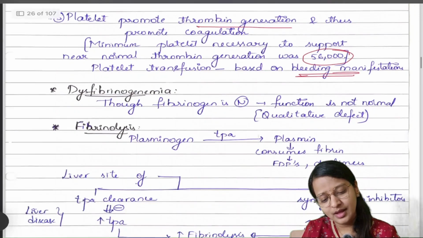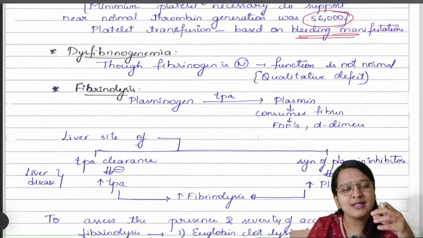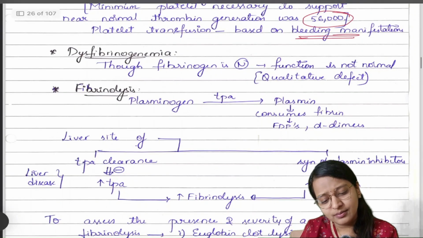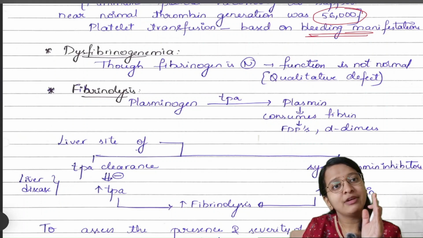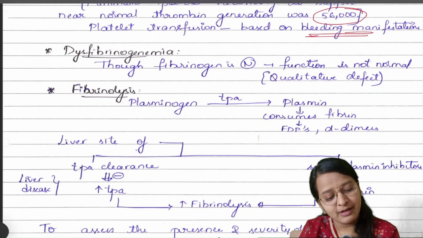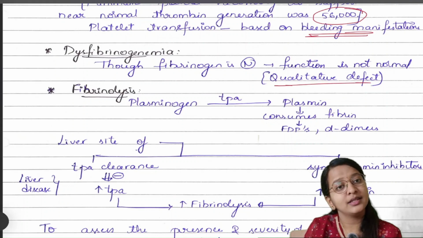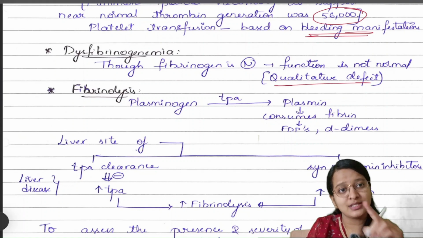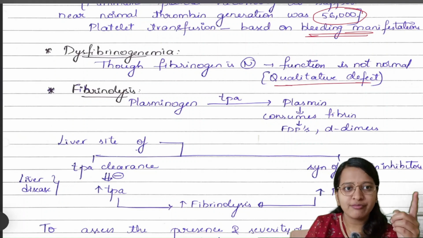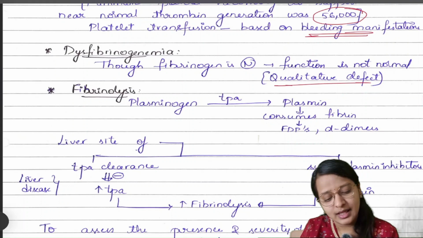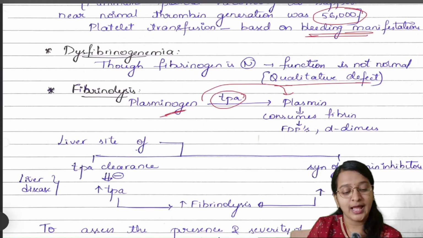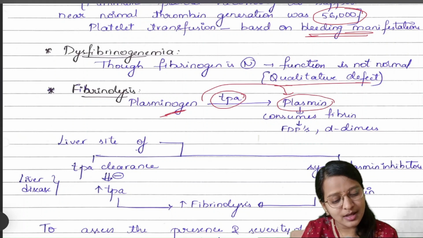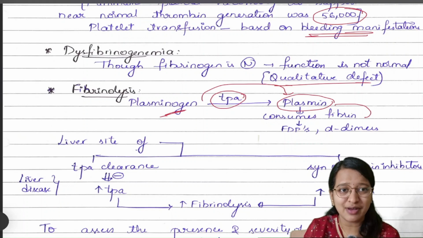Okay. The third thing is your fibrinogen levels and fibrinolysis. To some extent, your fibrinogen levels might be normal, but it will be defective functionally. There will be a qualitative defect even if the quantity is normal. And also, if we go for fibrinolysis, what happens normally is the plasminogen is converted into plasmin by tissue plasminogen activator. This formed plasmin helps in the consumption of fibrin. That means it degrades fibrin, causing fibrin degradation products and your D dimers.